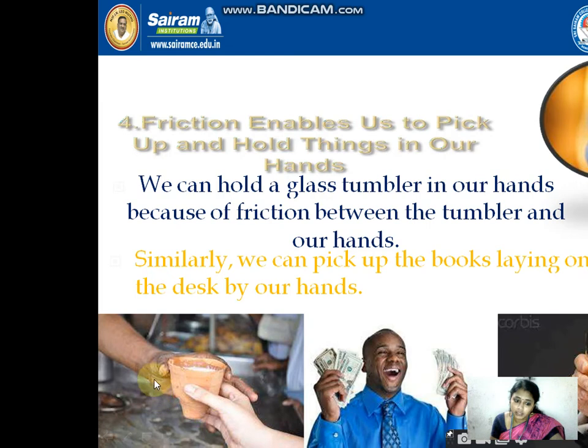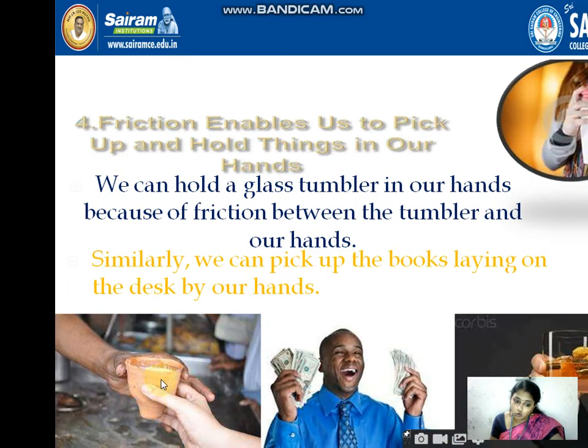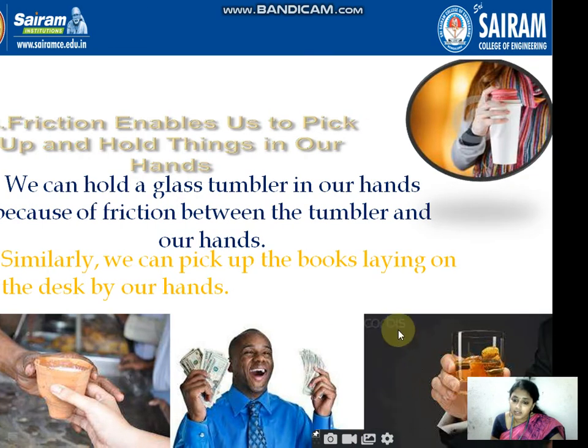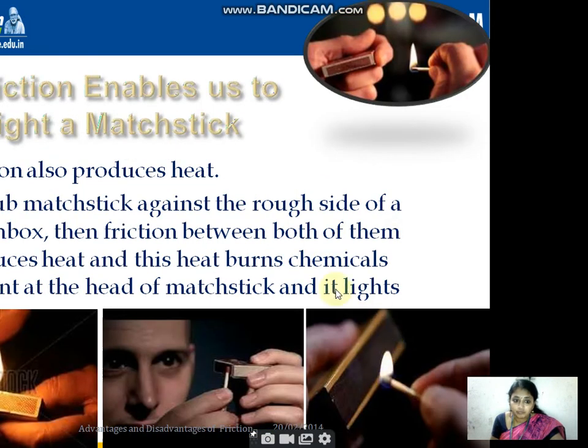And for example, here is some vessel, it has so much friction, the surface is very hard, that's why it produces good friction and you can handle it. And even money, you can count only, see how the man is holding. If it is very smooth, you cannot even count. The same is applicable for a glass tumbler and everything. If it is very smooth, you cannot catch it like this.